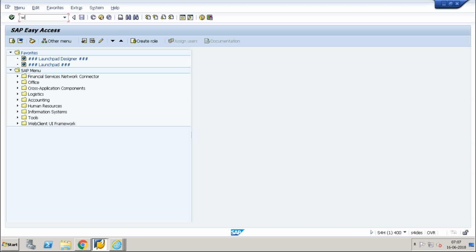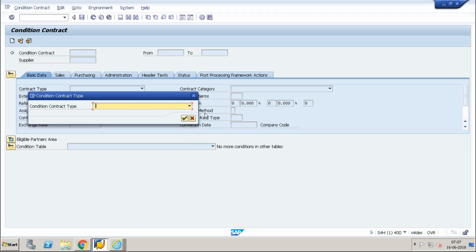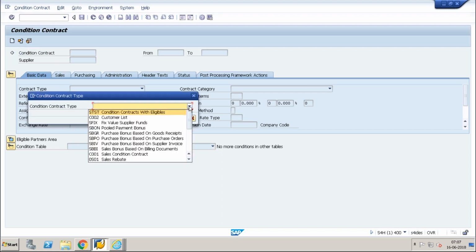First of all, I need to create a condition contract. It is not like a standard condition. We have a specific condition contract management transaction, WCO, WC. This is an end user transaction. This is how it looks. My condition contract will look like this. Whether it's a customer or supplier, it will determine the period from which date to which date. Let me create one and you can see the configuration.